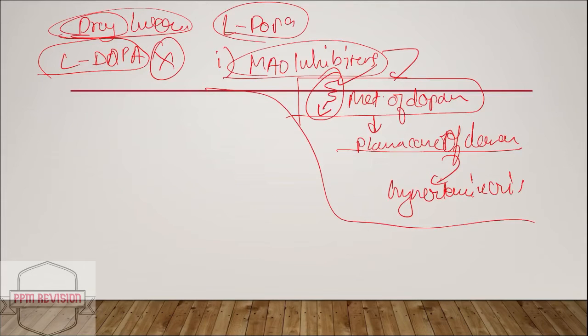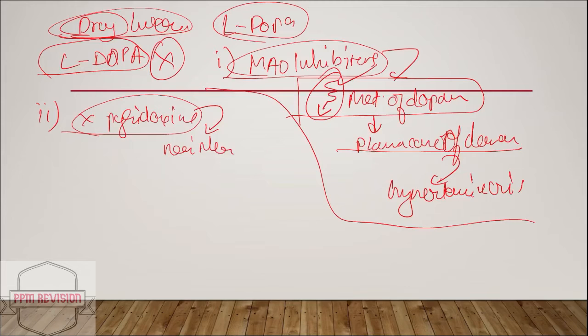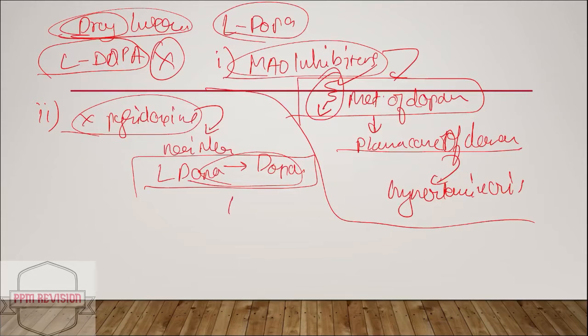Now looking at the second point, L-DOPA with pyridoxine. It promotes the peripheral conversion of L-DOPA to dopamine, which was discussed earlier, and decreases the therapeutic effect of L-DOPA.